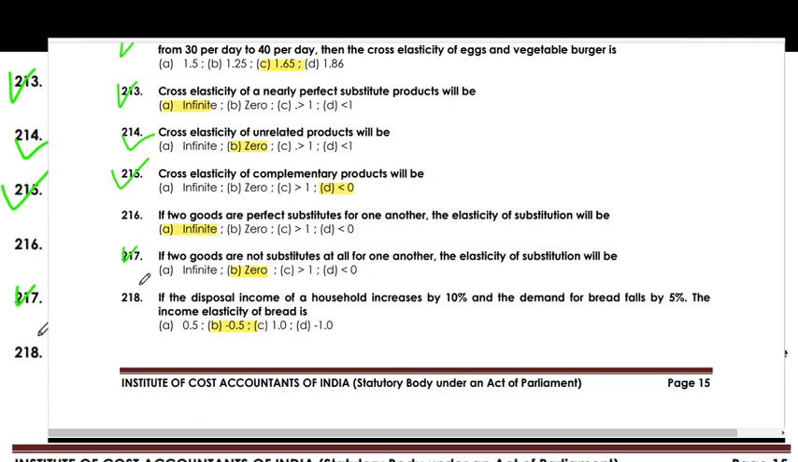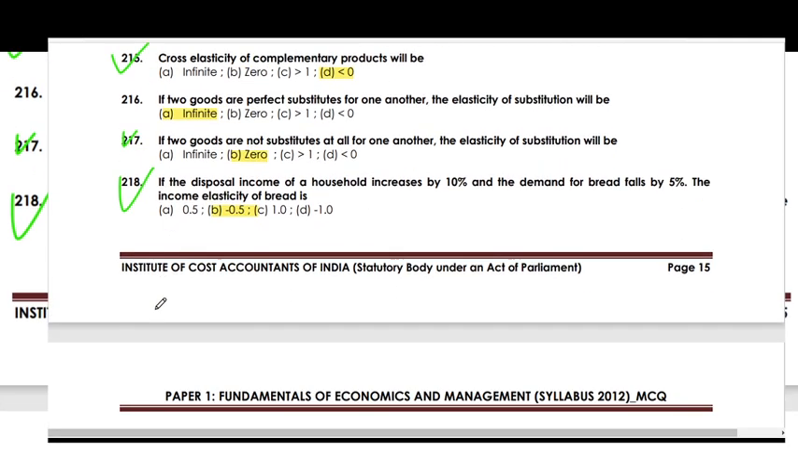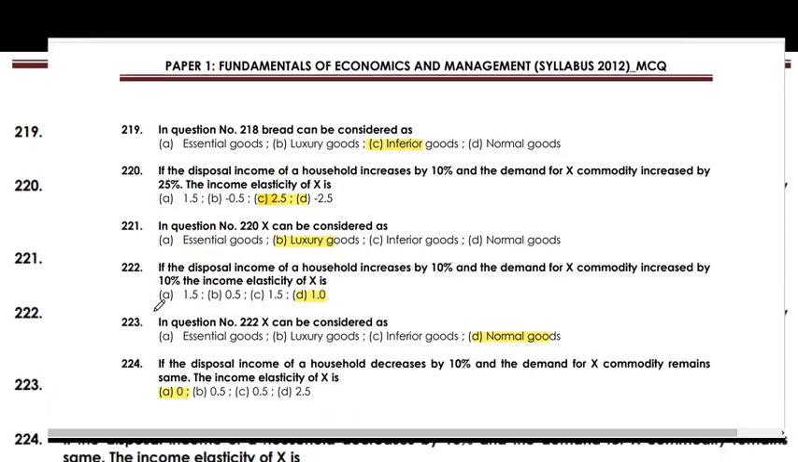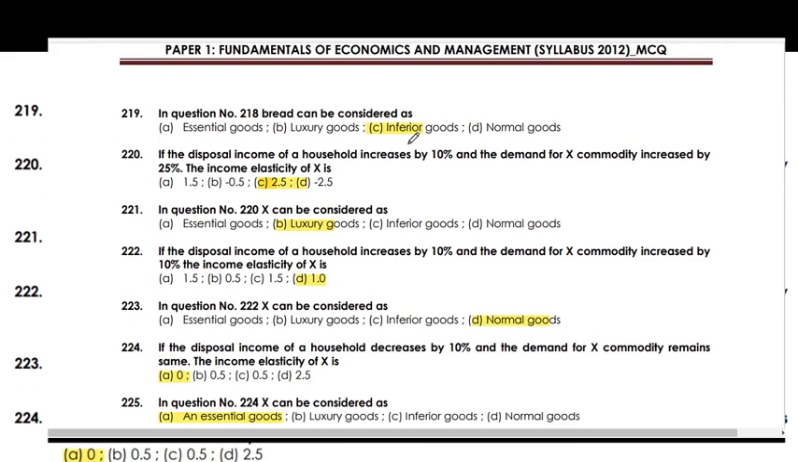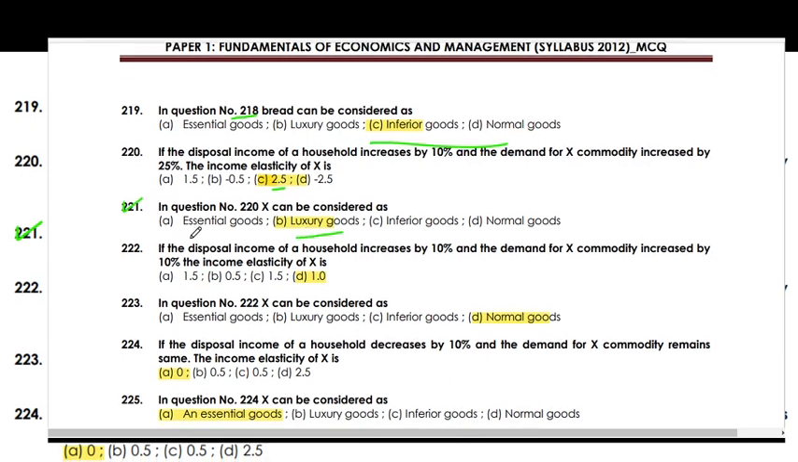If the disposable income of a household increases by 10%, the demand for bread falls 5%, the income elasticity of bread is minus 0.5. Bread can be considered as an inferior good. In question 218, if the disposable income of a household increases by 10%, the demand of X commodity increases by 25%, the income elasticity of X is 2.5. In question 220, X can be considered as a luxurious good.